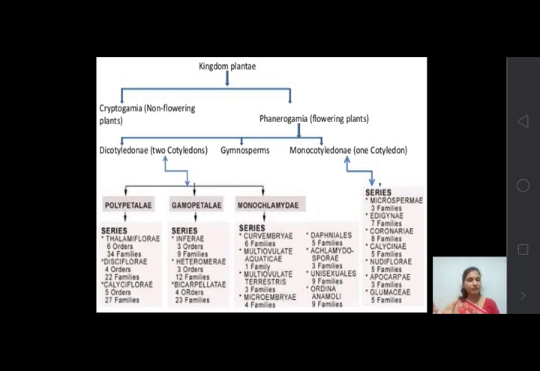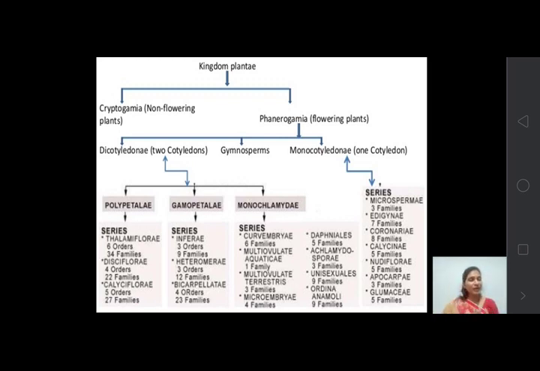Poly means free, and petal is the second whorl of the flower. Those plants in which the flowers show the polypetalous condition, that means the petals of the flower are free, are included in Polypetalae.